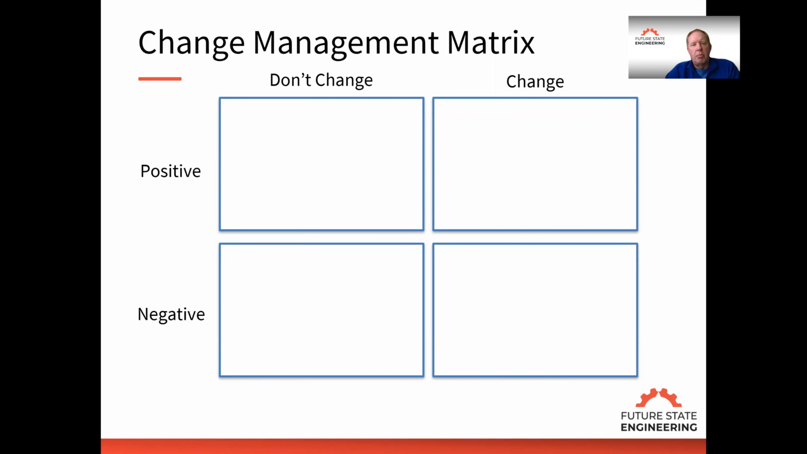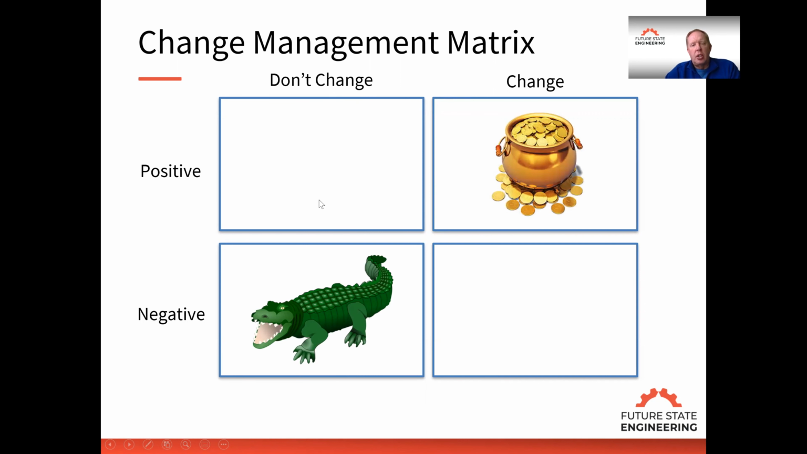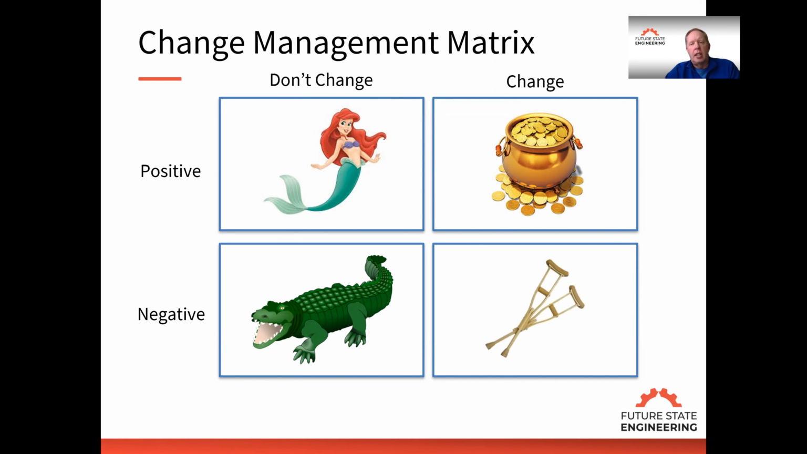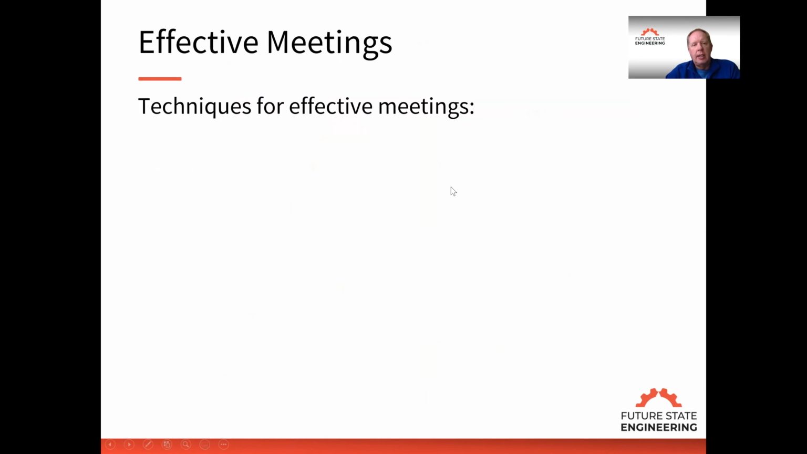Part of the change management process, we have this matrix of the negatives of not changing, the positives of change, the positives of not changing, and the negatives of change. So again, if you're facilitating a meeting and you have this change management matrix in mind, what you want to do is make sure that you're able to facilitate the meeting to take into consideration people that can be in all four of these boxes. So how do we conduct effective meetings?